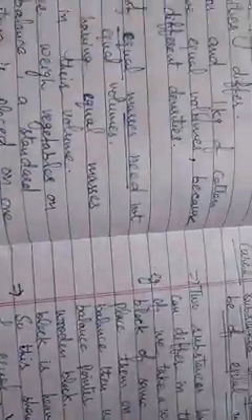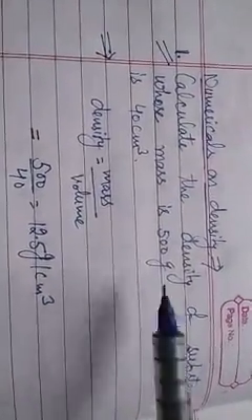So next we will do some numericals based on density. So these are some numericals. First numerical is to calculate the density of a substance whose mass is 500 gram and volume is 40 centimeter cube. As we know, density is mass per unit volume. So before doing the calculation, we will see that the units should be the same. The units should be either in CGS system or in SI system.